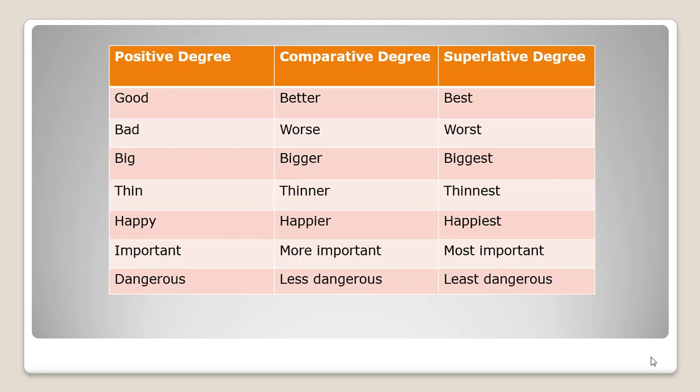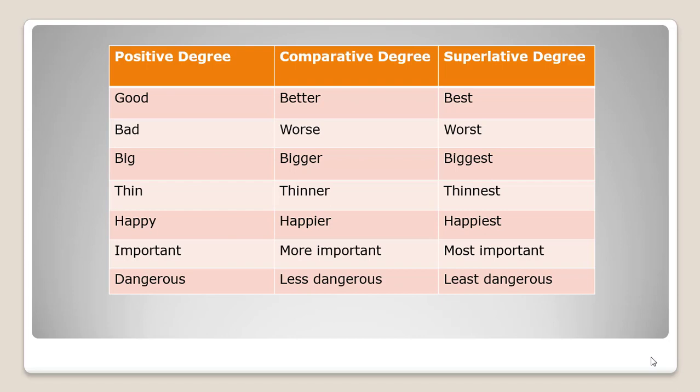Dear students, here is one thing that is most important to be noted. If we have a word with a single syllable, then we add er or est. But if we have more than 2 syllables, then we use more, most, less, or least.